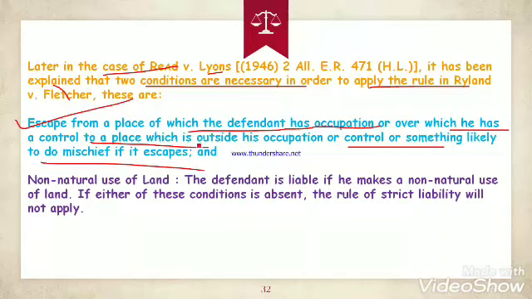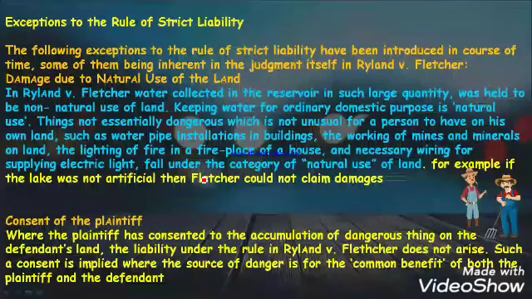For example, you kept a lion and it went out, it will be called an escape. Second, non-natural use of land. What did Rylands do? Rylands made a pond into an artificial lake, which was unnatural.